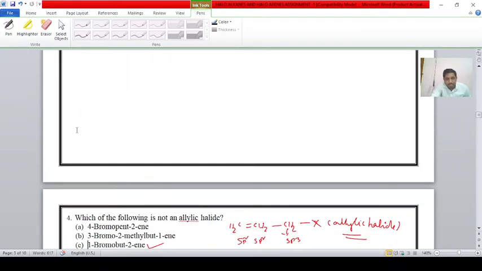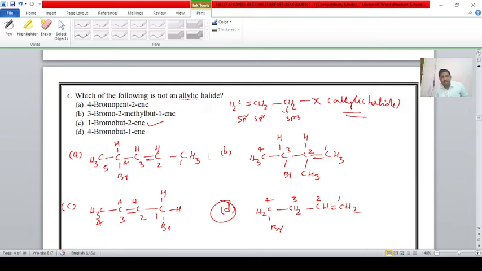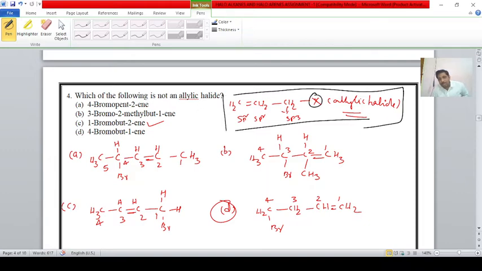Third question. Next, students. Which of the following is not an allylic halide? Generally, students, this is the structure of an allylic halide. We know that the halogen atom is bonded to an sp3 hybridized carbon, which is bonded to a 2 sp2 hybridized carbon, that is C double bond C. This is known as an allylic halide.